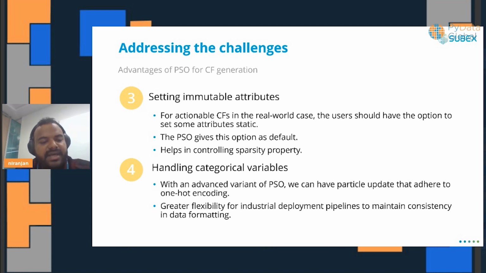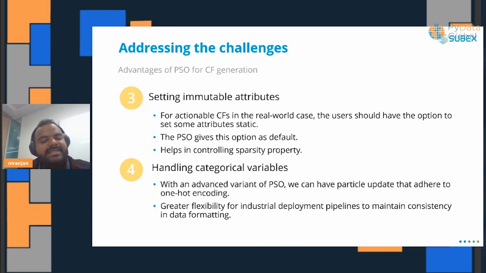By definition of that, one approach to looking at actionability is to avoid any attributes that are not actionable for the counterfactual explainer. And the particular variant of PSO that we use handles categorical variables.